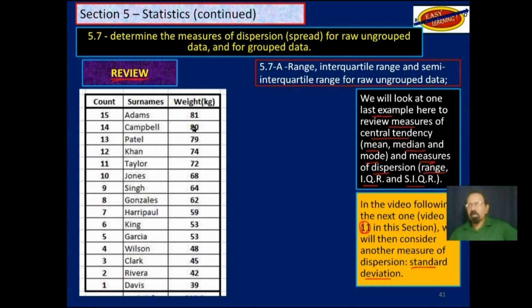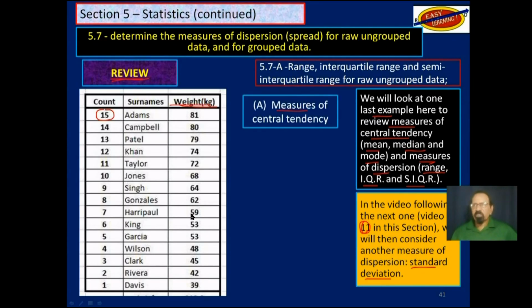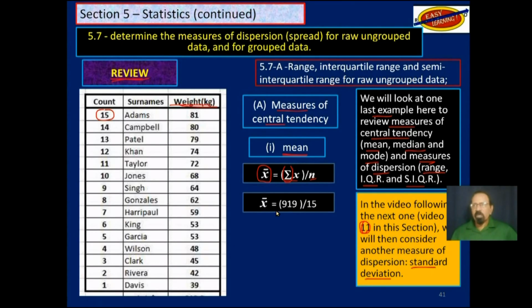So this time we are dealing with those students, 15 of them, and their weight. Let's look at measures of central tendency first. First, the mean. So you would add up all those weights and divide by the number of weights. So x bar, which means the mean, is the sum of all the x's. This is sigma x, which means sum of x divided by n, which is the number of x's. And so we divide 919 by 15, and we get 61.3. That is a mean. That is a measure of central tendency.